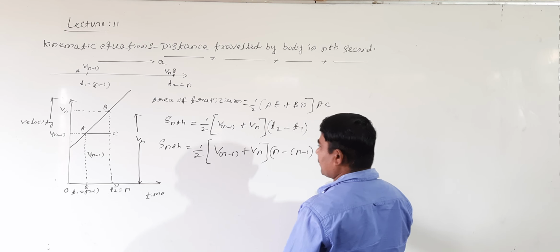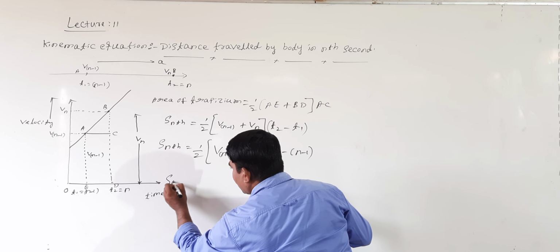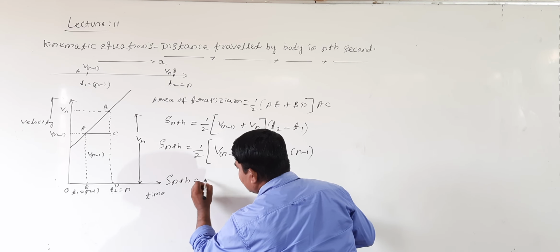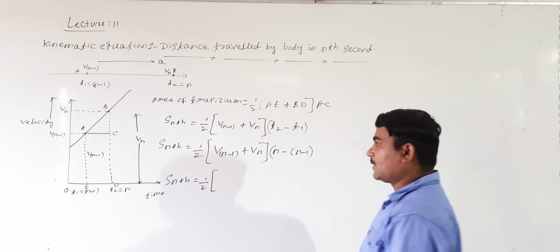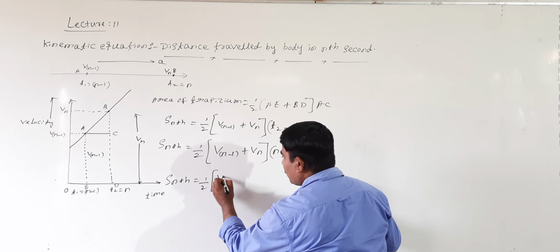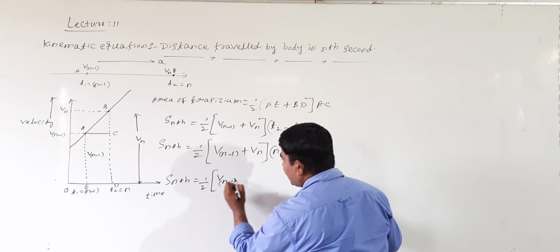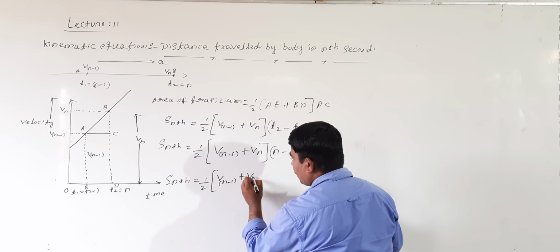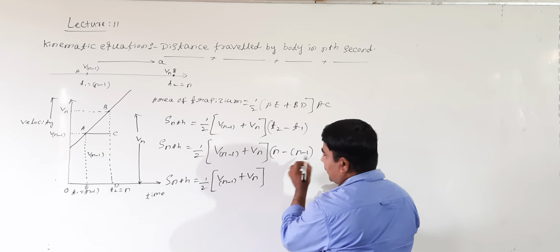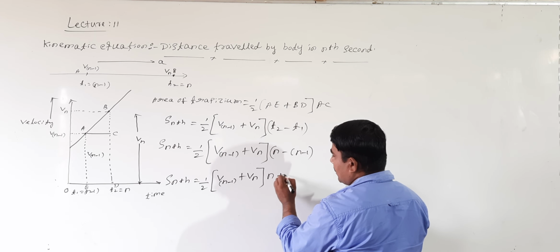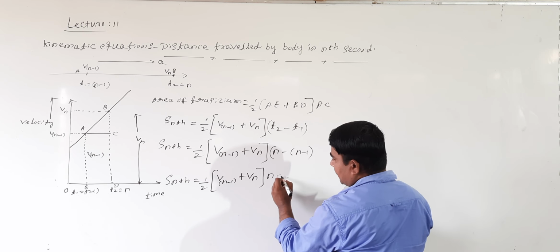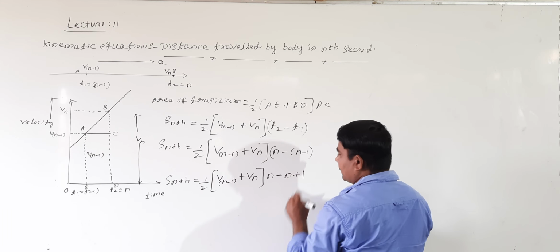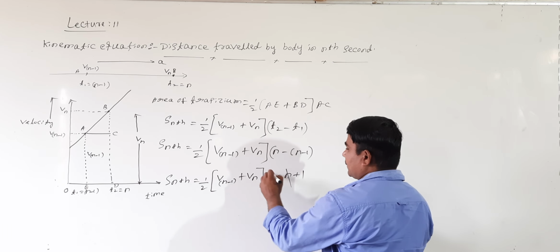Shall I write one more step here? Sn equals 1 by 2 into Vn minus 1 plus Vn. See here, how to solve this? The n minus n, multiply inside, minus of plus n. This one gets cancelled.